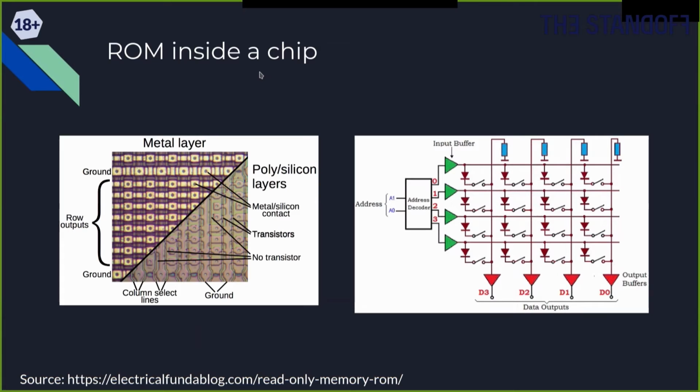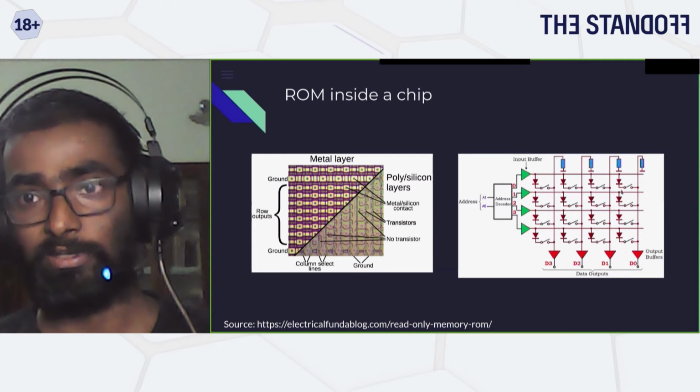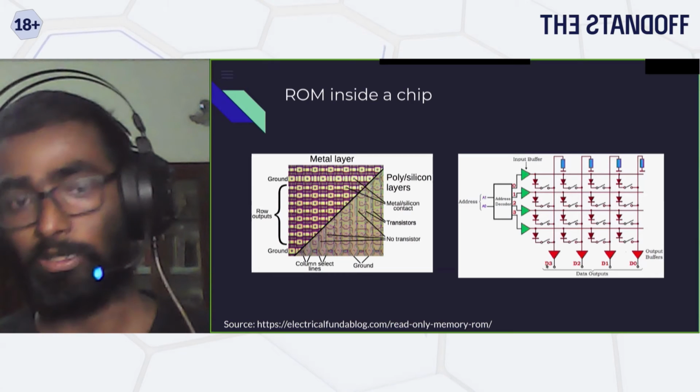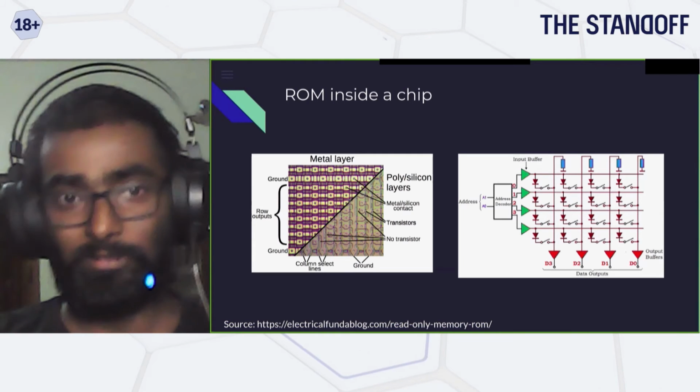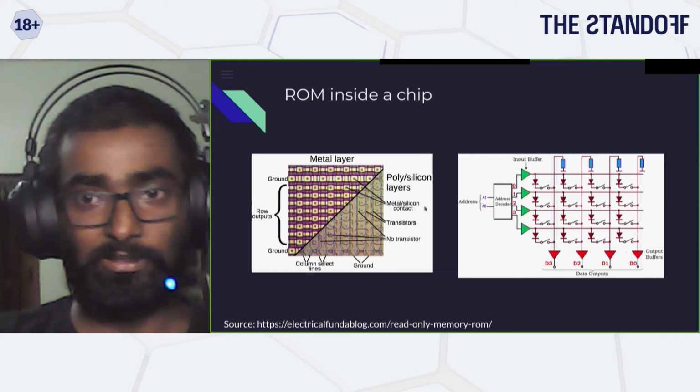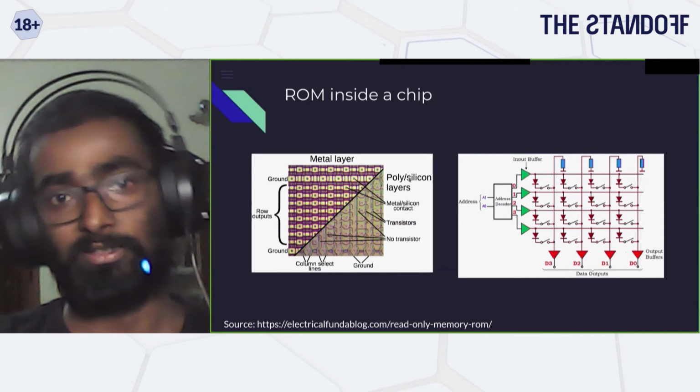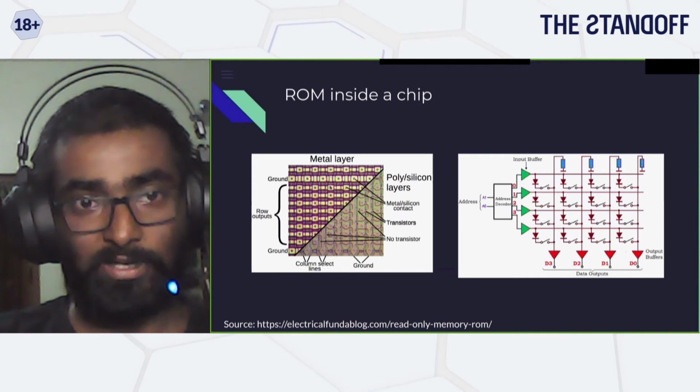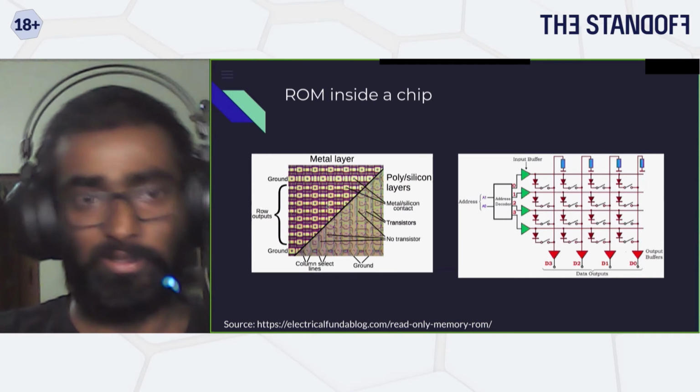For example, if you look at the ROM, this is how your ROM looks. These are basically small flip-flops, small switches. Whenever you write some data, this will turn on all these flip-flops electrically. Whenever you want to read it, you can directly read it by putting in the address, and then the data content will appear and you get the output. And this is how it looks at the silicon level. But on the inside, it's just a bunch of transistors and some polyfuses that tell you exactly what is 10001.